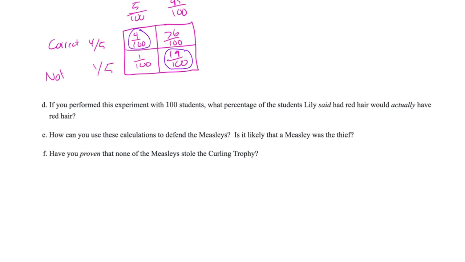It says this: if you perform this experiment with 100 students, what percentage of the students Lily said had red hair would actually have red hair? Well, that would be 4 out of the 23 times that she would say that. So 4 out of 23 ends up being kind of a crazy decimal, so we'll just round it off. We'll call it about 17.39% if you want to get real exact, but rounding it off, like I said, let's just call that 17%